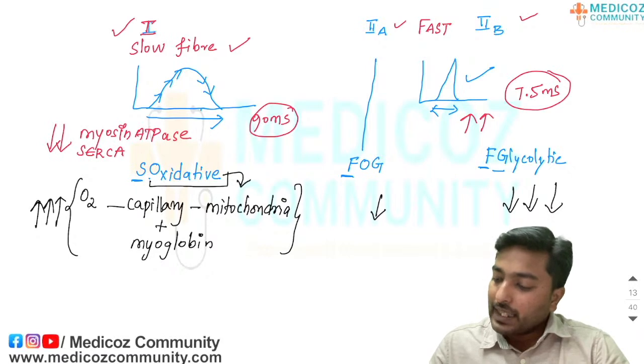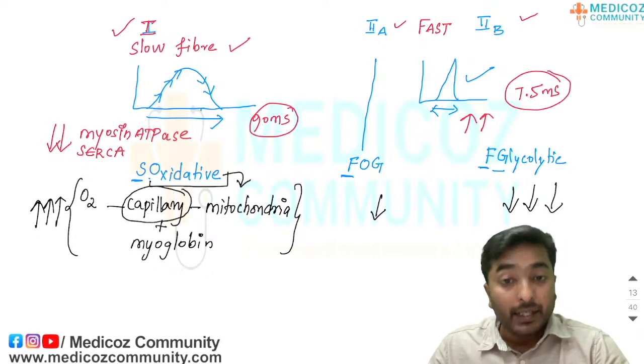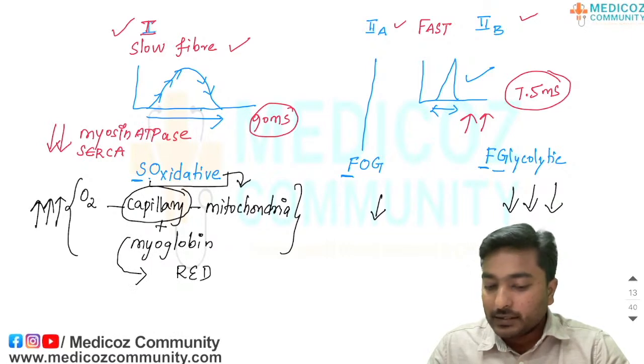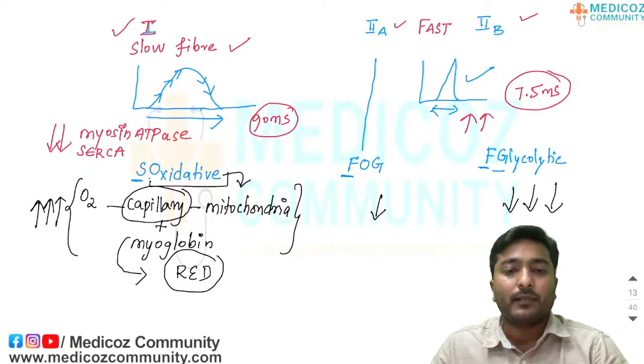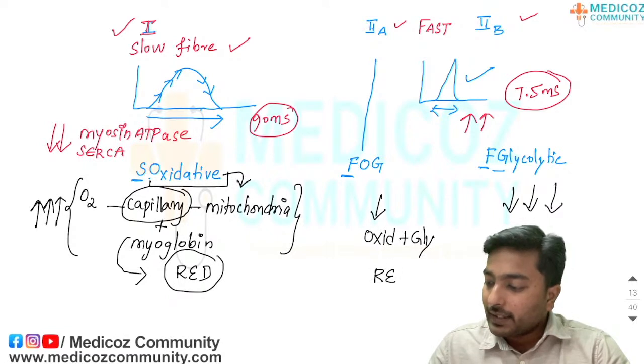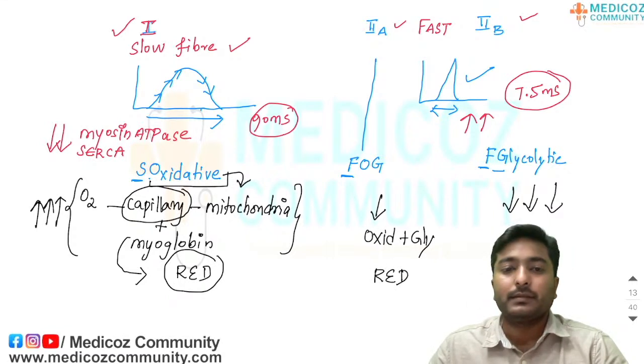Since it has a high capillary density and high blood flow, the color of the muscle will be red. Here, since it involves both oxidative plus glycolytic metabolism, the color will also be red in nature.